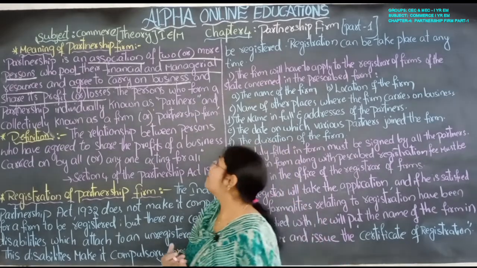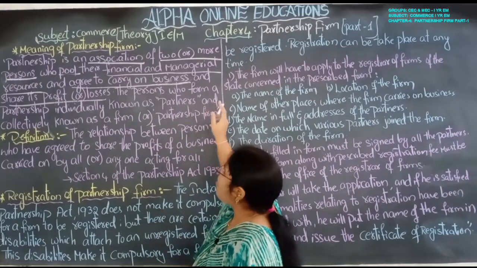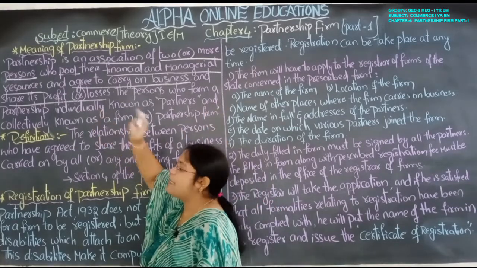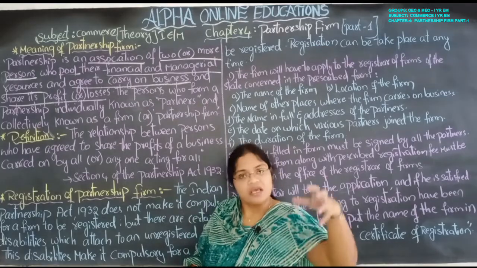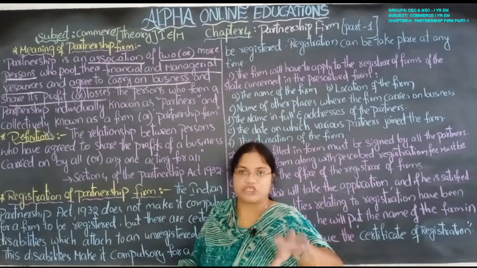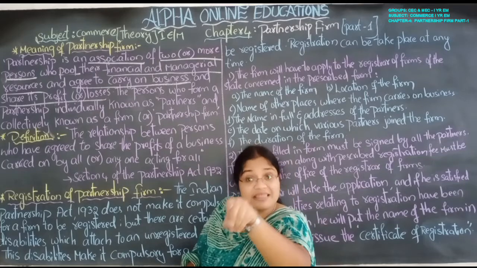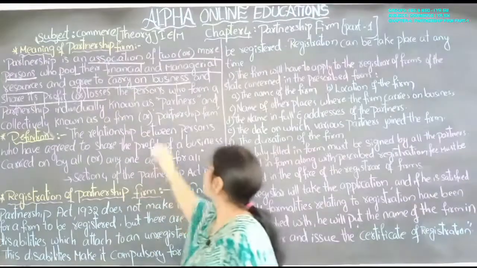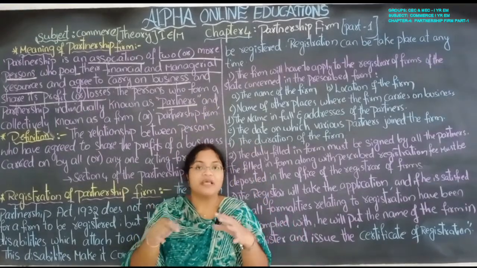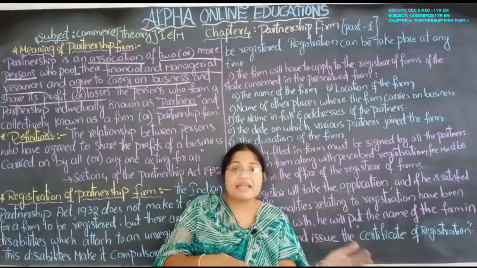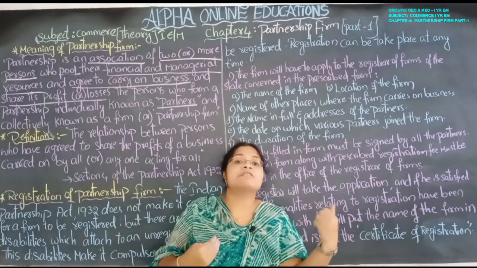The persons who form a partnership, individually those persons are known as partners. Person is known as partner, persons are known as partners.